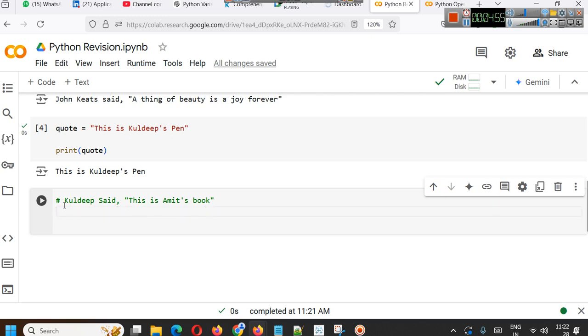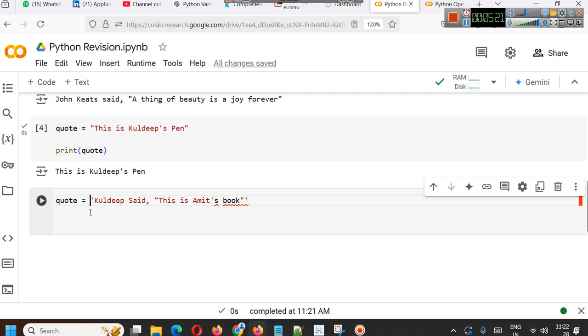If you try to put it inside double quotes, you will get an error because double quote is part of the string. If you try to put it in single quotes, then also you will get an error because the single quote is also part of the string.